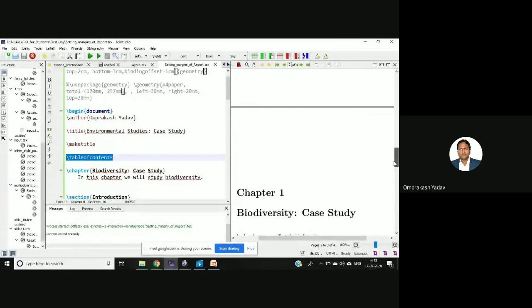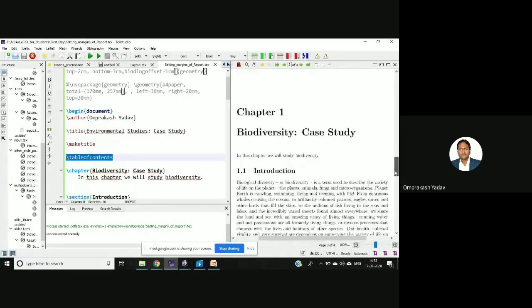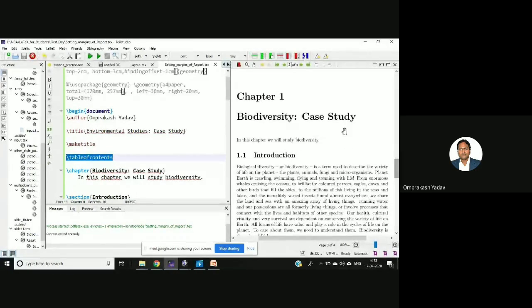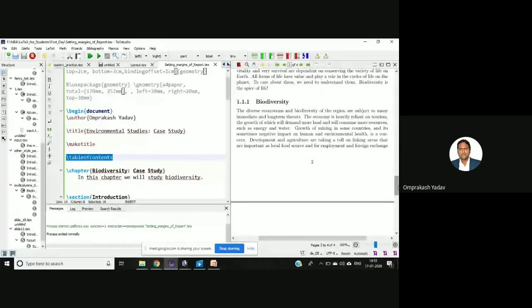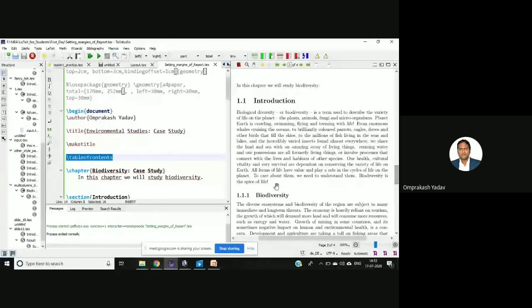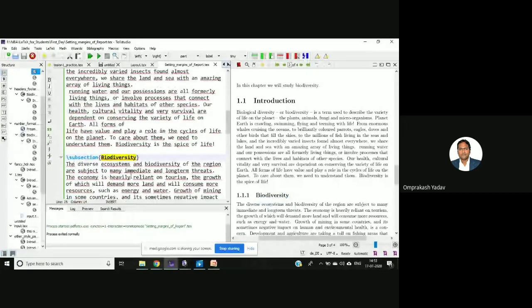Then in that there is a subsection, biodiversity 1.1.1. If you want, you can right click over here, and then go to source, and it will take you to the source. Yeah, so this is the subsection I have written, subsection biodiversity.